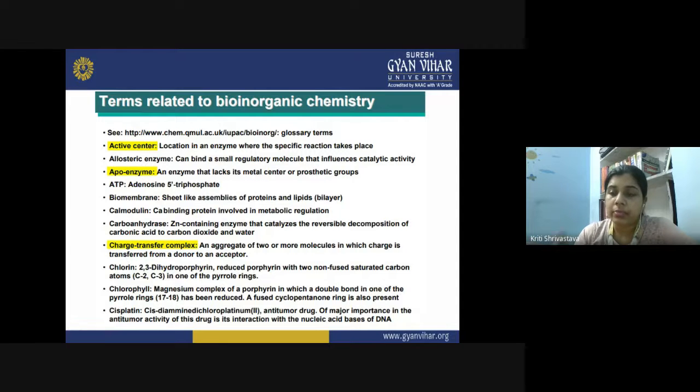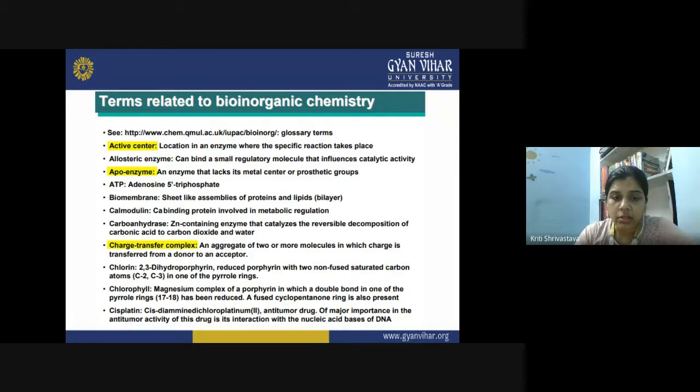So after a certain step, the donor becomes the acceptor. That is how charge transfer takes place. An important example of this type of complex is the cytochromes. They are basically involved in the formation of charge transfer complexes, and they are involved in so many electron transfer reactions.